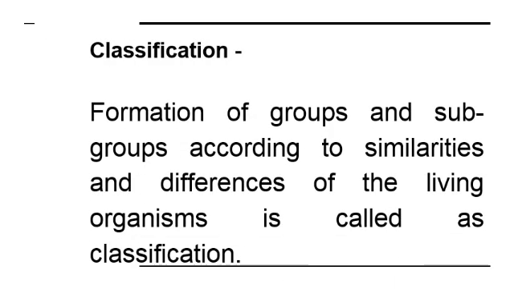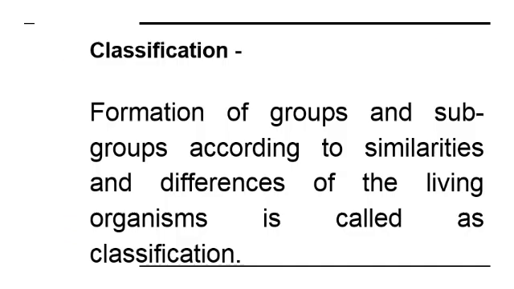So, what is classification? Classification is the formation of groups and subgroups according to similarities and differences of the living organisms. I'll repeat. Formation of groups and subgroups according to similarities and differences of the living organisms is called classification.